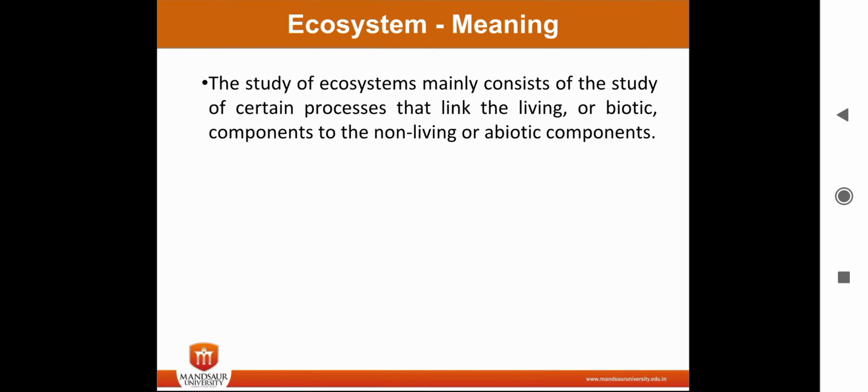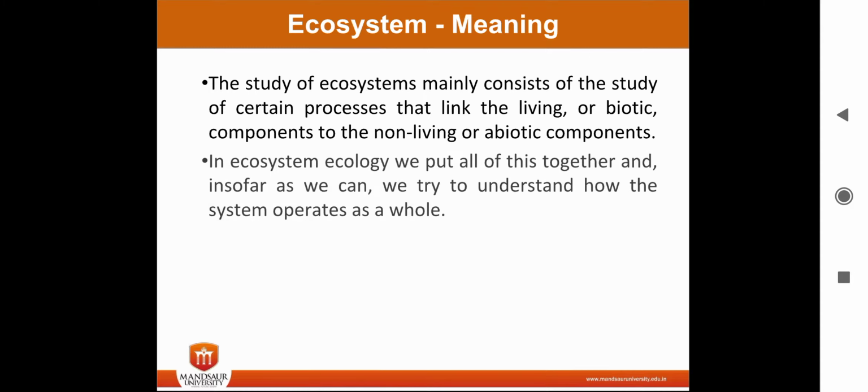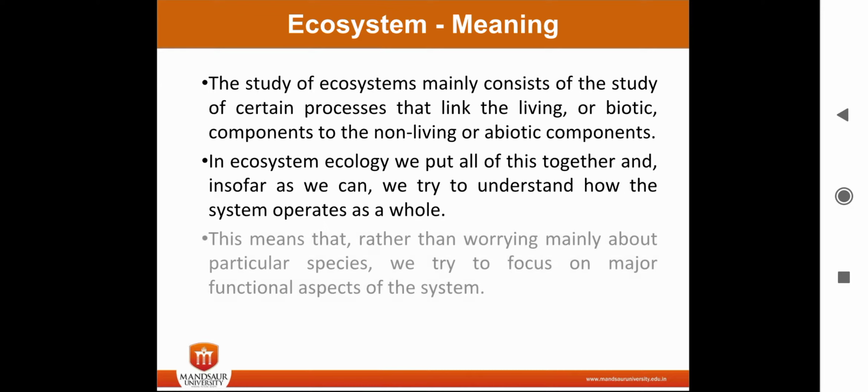The study of ecosystems mainly consists of the systems and certain processes that link the living, biotic components and the non-living, abiotic components. In ecosystem study, we put all these things together so that we can understand how the system operates as a whole.